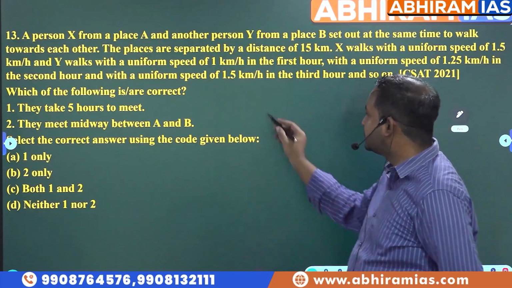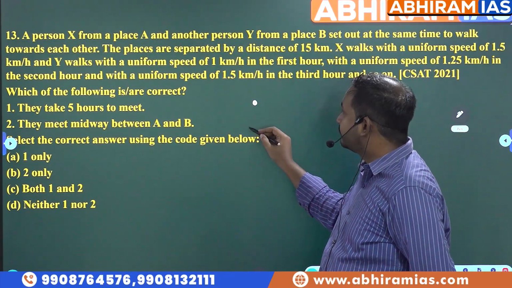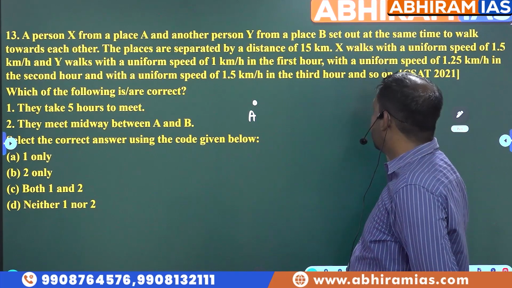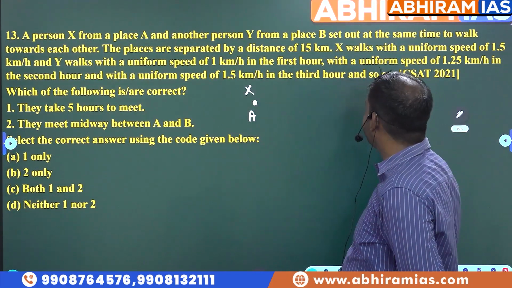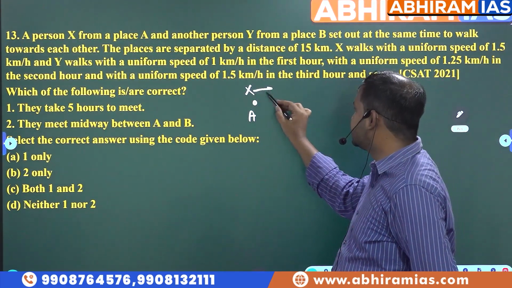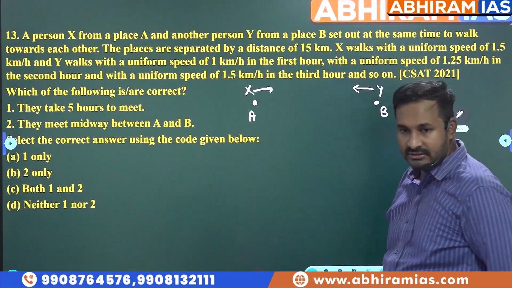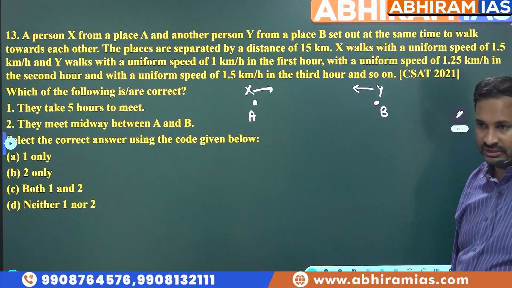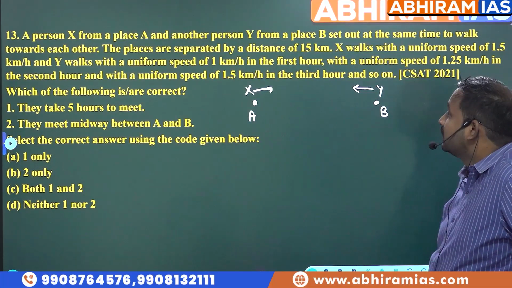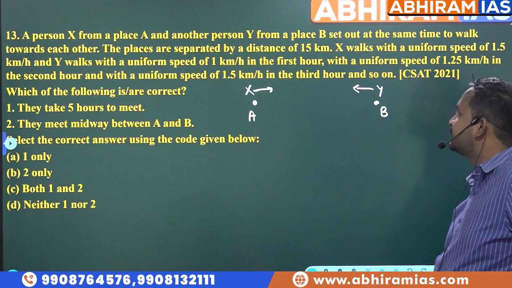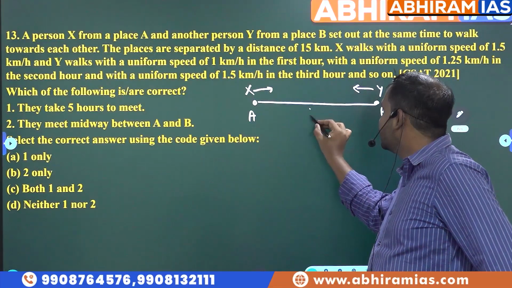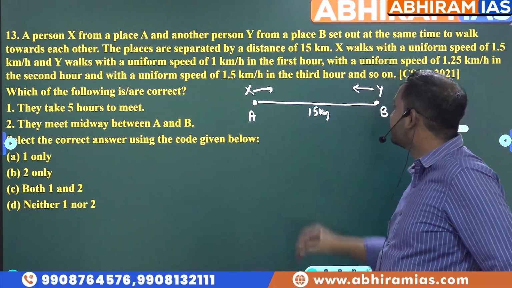So there are two places, A and another one is B. And two persons X and Y set out at the same time towards each other. Since both start at the same time, it is not an issue here. Now the places are separated by a distance of 15 kilometers. So the distance between A and B here is 15 kilometers.